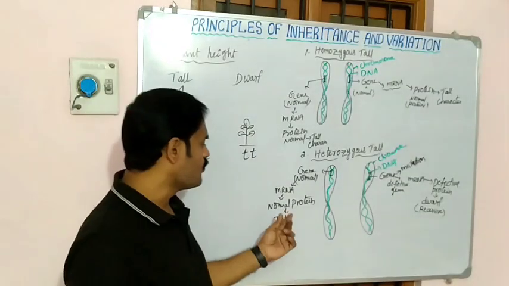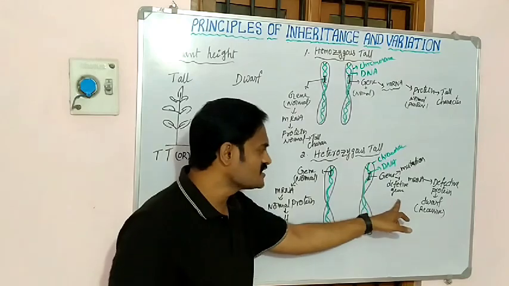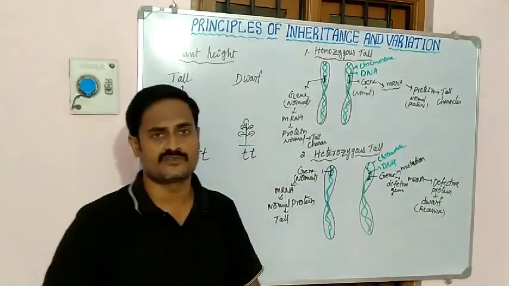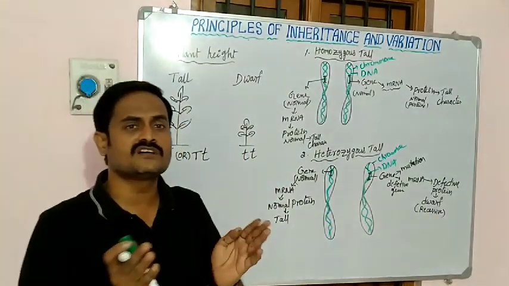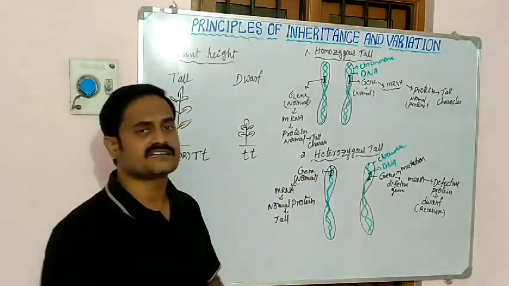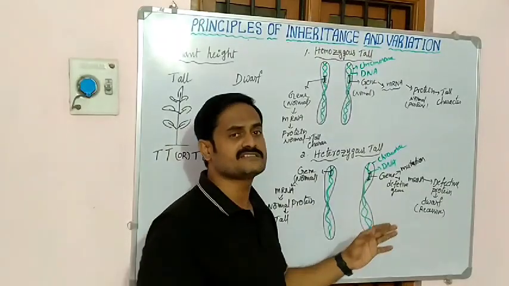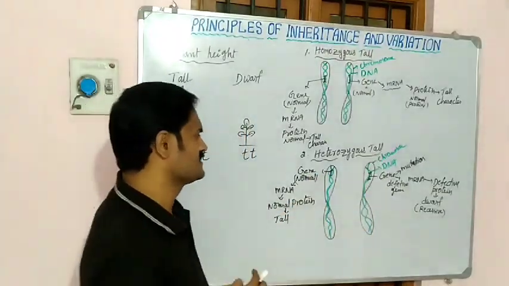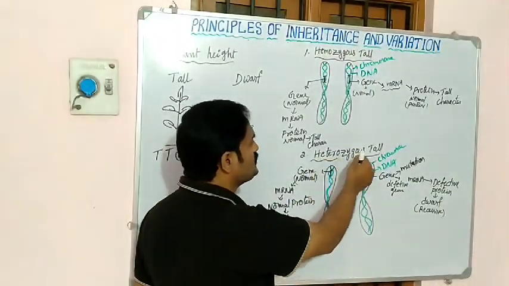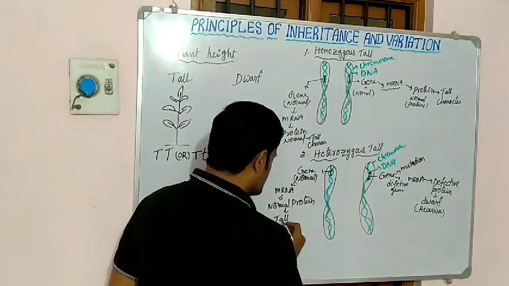See here, one gene belongs to the tall character, another gene belongs to the dwarf character. So both are different. So which type of character do we see in the next generation? The plants are heterozygous tall.